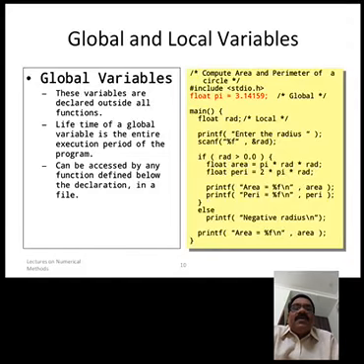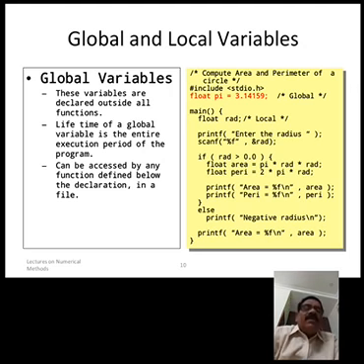Okay, next, global and local variables. While we discuss user defined functions, these global variables and local variables will come, and there we will discuss them very clearly. A global variable means we can declare or use it anywhere in the program. It may be at the top of the program or the middle of the program. There are no restrictions. Any function can use it.